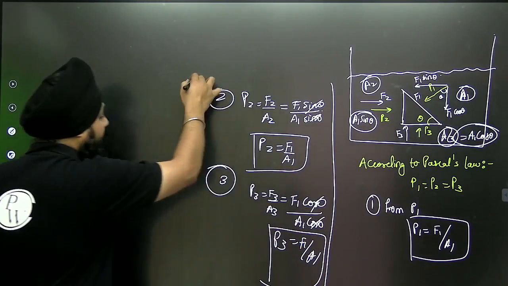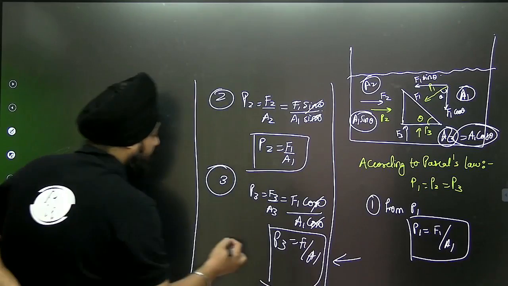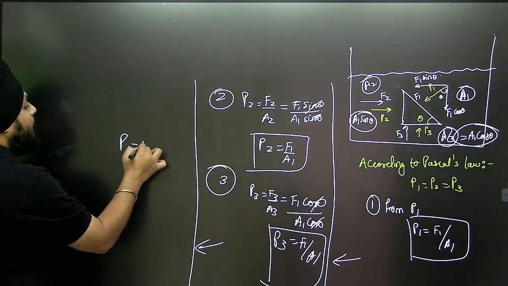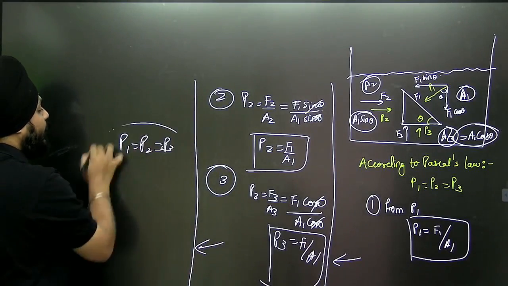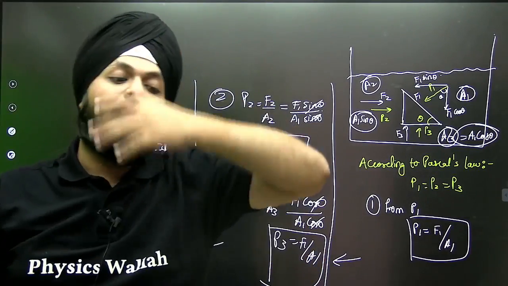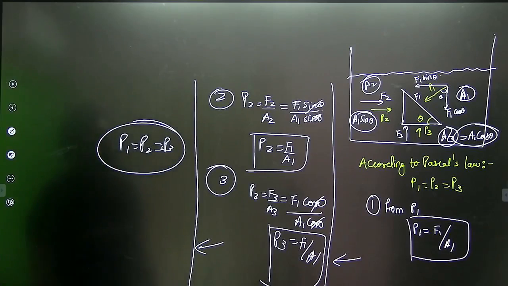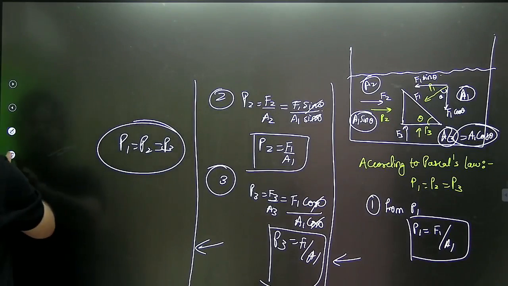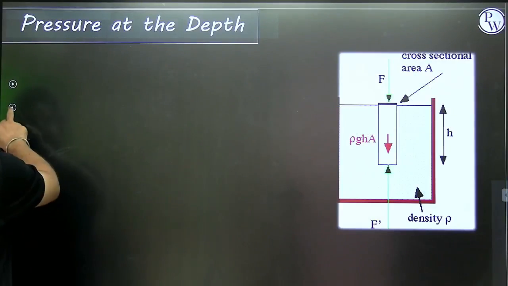So from these three equations, can we say that P1 is equivalent to P2, and that is equivalent to P3, and thus this is the proof of Pascal's law? Right? So again, what does it state?